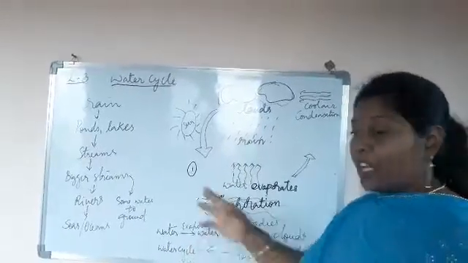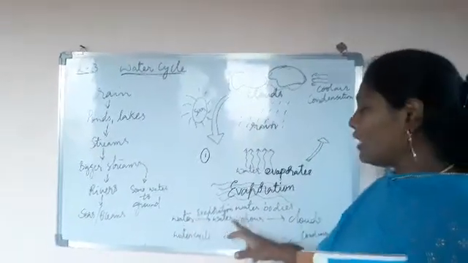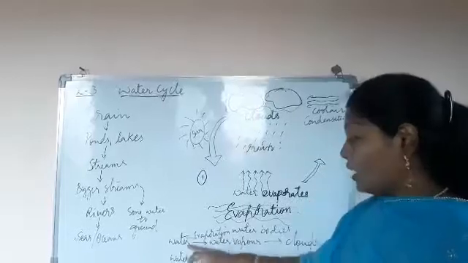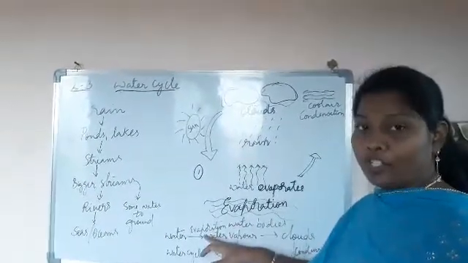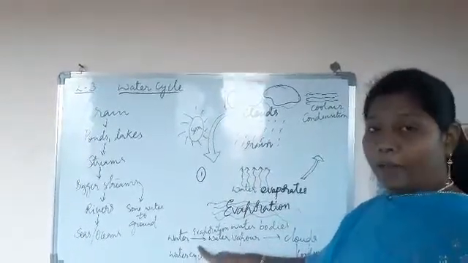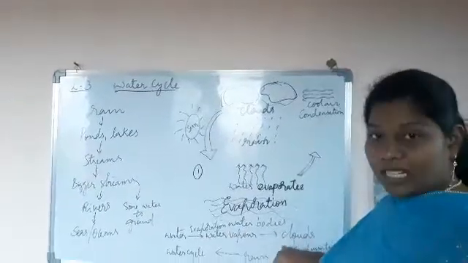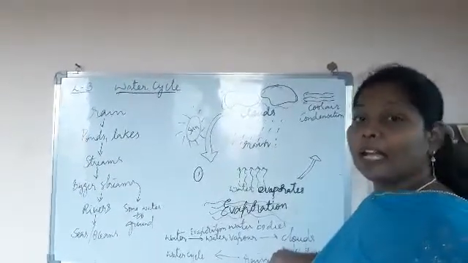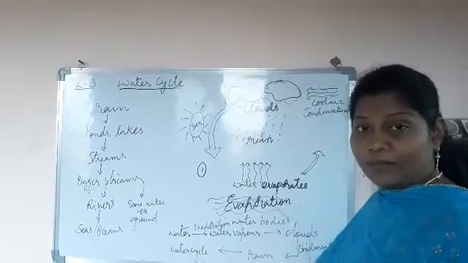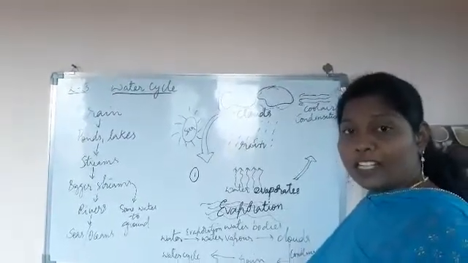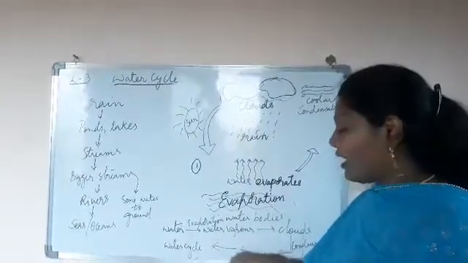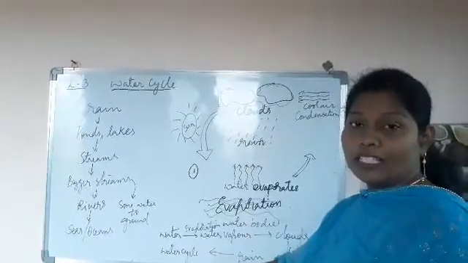So simply we will see here the conversion of water into water vapor. How is the water converted to water vapor? On evaporation. The conversion of water into water vapor on evaporation forms clouds, and the clouds in the process of condensation convert back into rain, and this rain falls onto the earth.